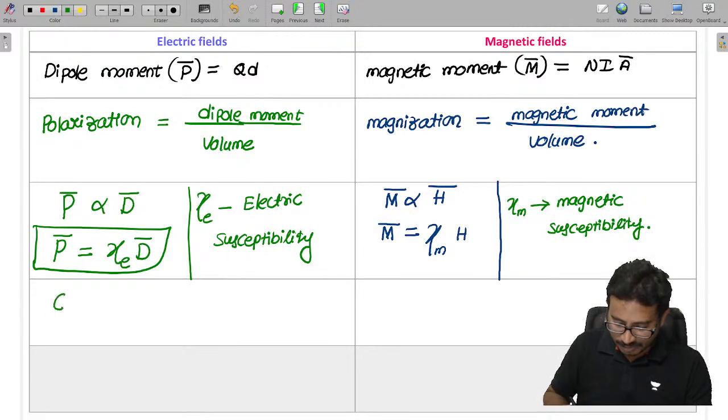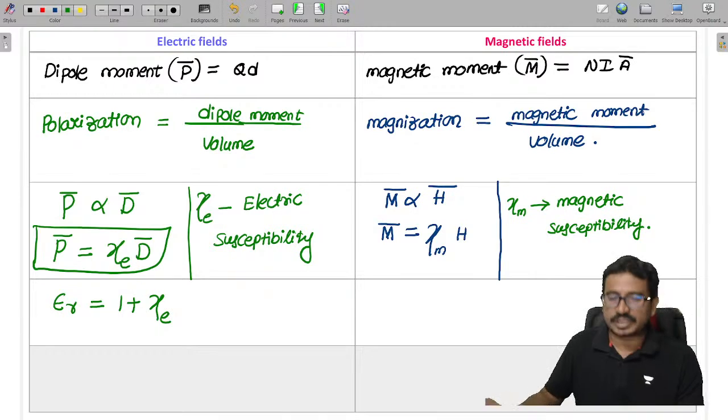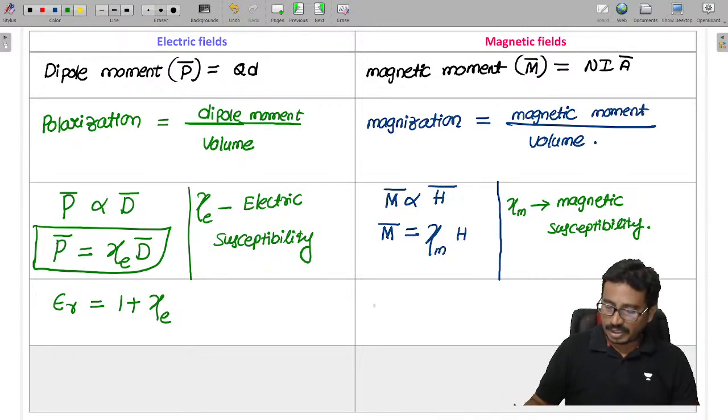The relation between epsilon r and chi is epsilon r equals 1 plus electric susceptibility. Similarly, mu r is also given as 1 plus magnetic susceptibility.